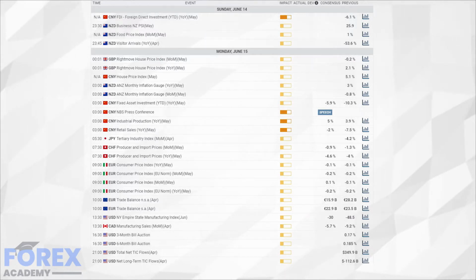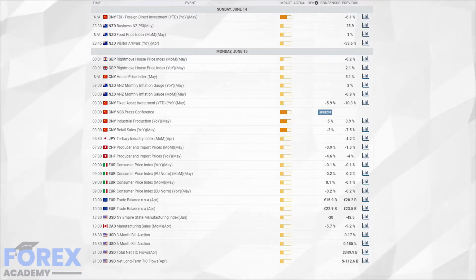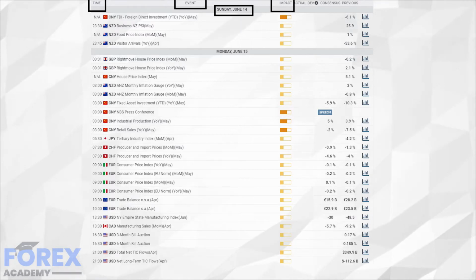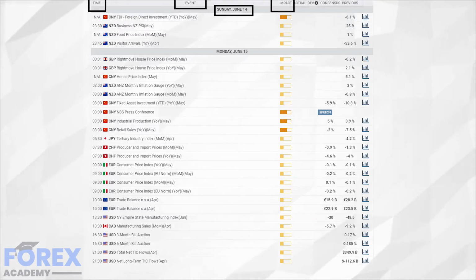If you are not already doing so, we advise you to check a reliable economic calendar each day to be forewarned about economic data releases from countries which might affect your trades. Economic data releases impact the market in various degrees, and you should pay particular attention to the date of the event, the time, and most importantly, the likely impact it will have, usually in 3 degrees: low, medium, or high.